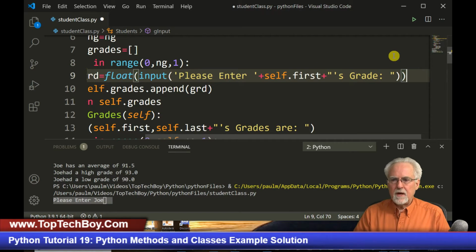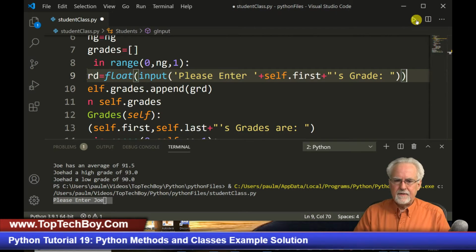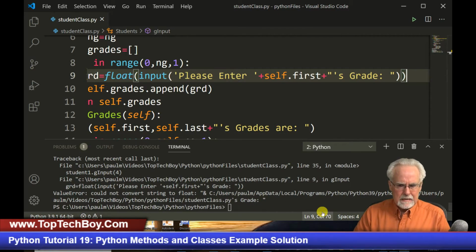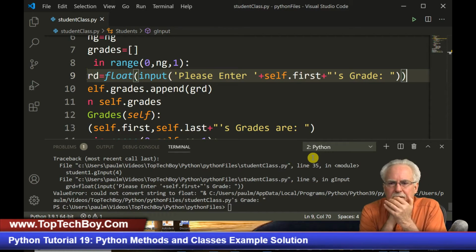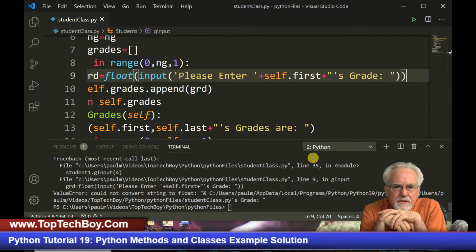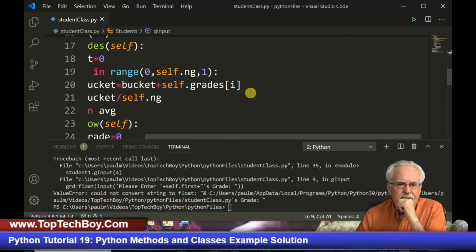Why did I use the double quote? Because I want the single quote to be the apostrophe. I think this is going to work. Oh, could not convert string to float. Okay, now that is interesting. Could not convert string to float, and that is in line 35 again.